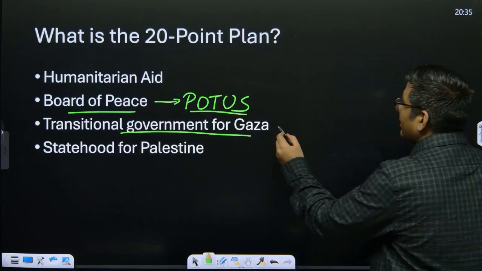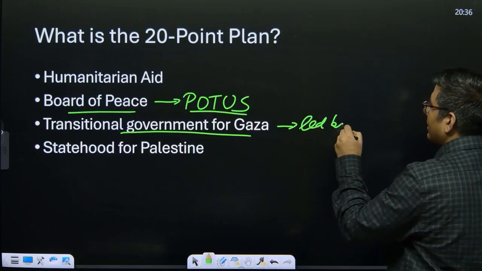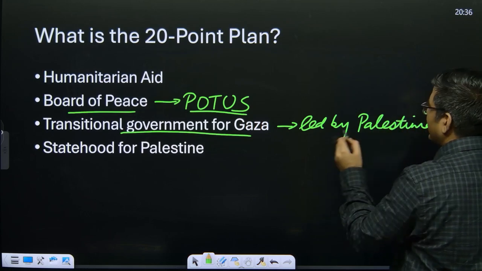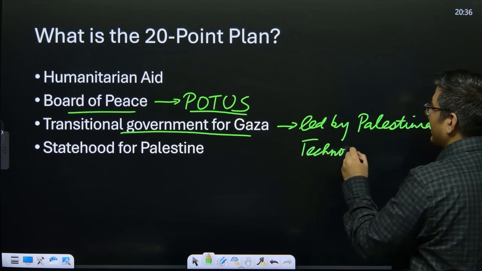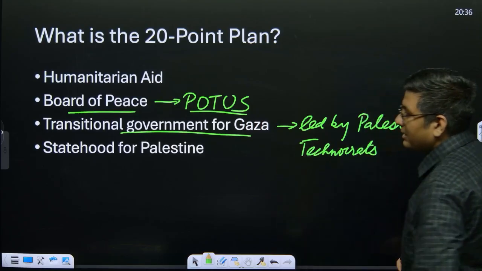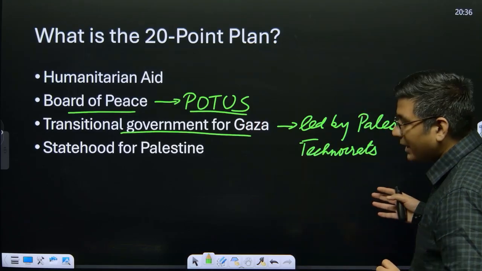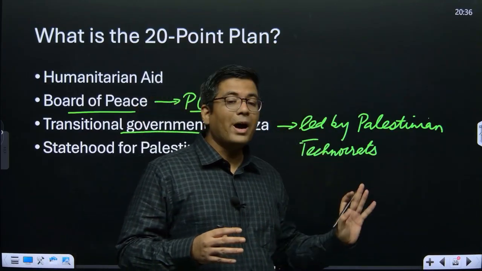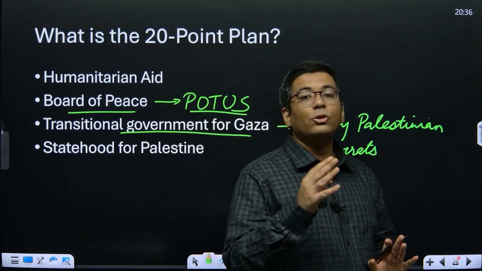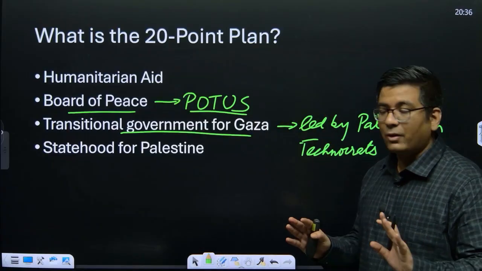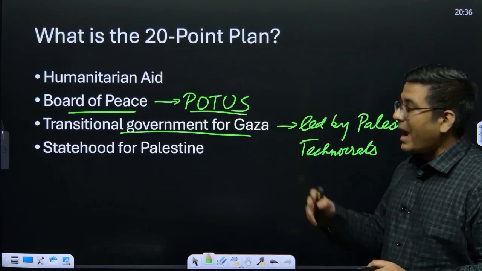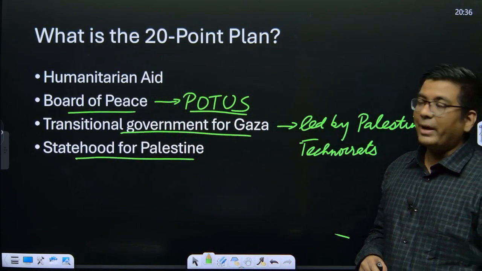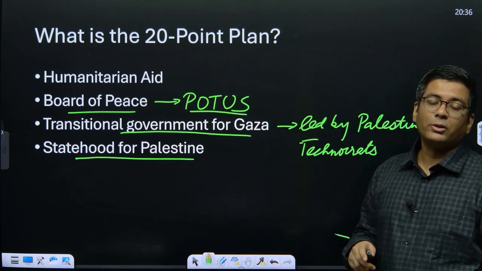Then there will be a transitional government for Gaza. This will be led by Palestinian technocrats. Palestinian technocrats basically means individuals who have knowledge of technical subjects, like engineers. So Palestinian technocrats, international experts and well-meaning Palestinian educated people are going to run this particular place as long as they do not get a democratically elected stable government. So that is going to be the transitional government, and eventually there will be the path for statehood for Palestine.